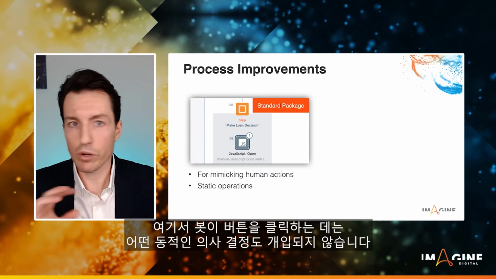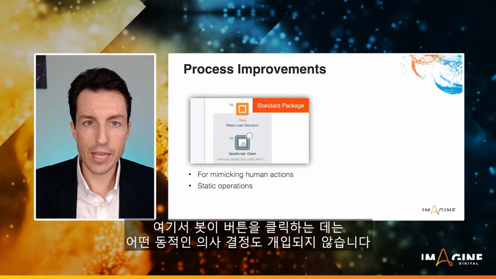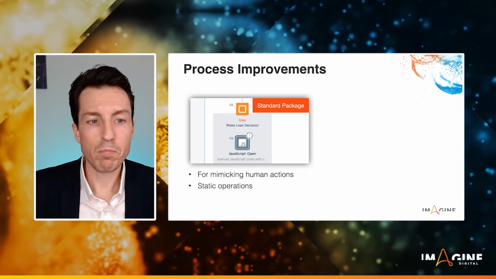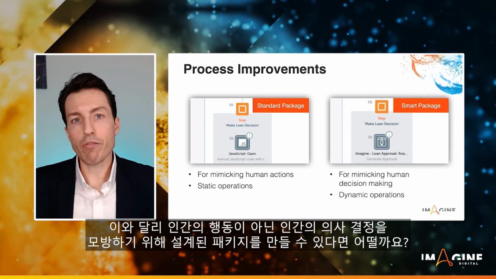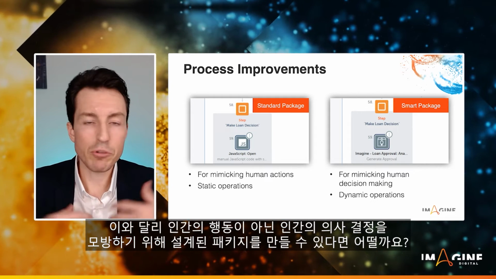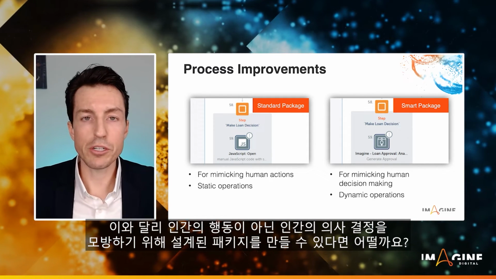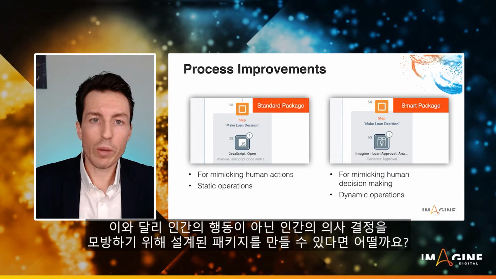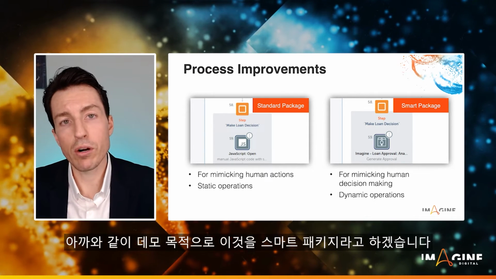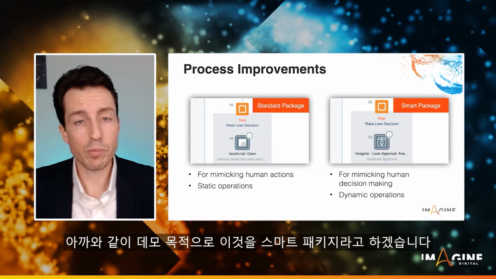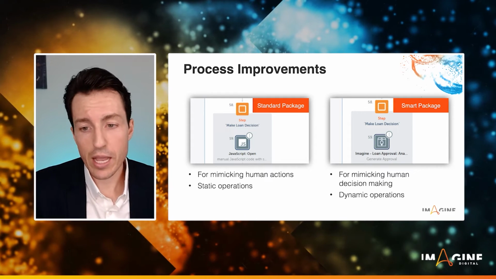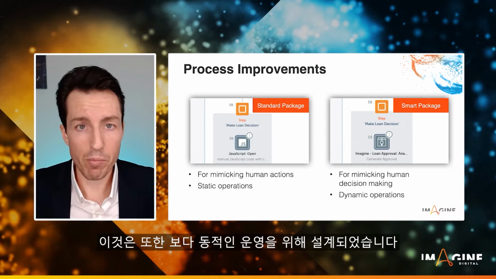There's not really any kind of dynamic decision making that's happening. The bot's going to click that button. I would offer that if we created something called, and again, I'm just calling this for the purposes of our demonstration, a smart package, where we can design a package that's designed for mimicking human decision making as opposed to just mimicking human actions. And this is designed for more dynamic operations.